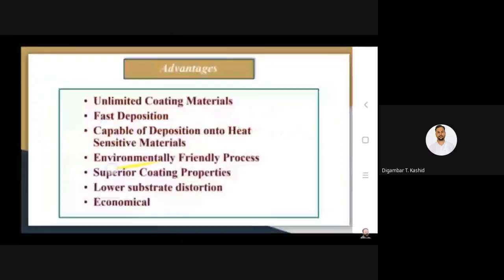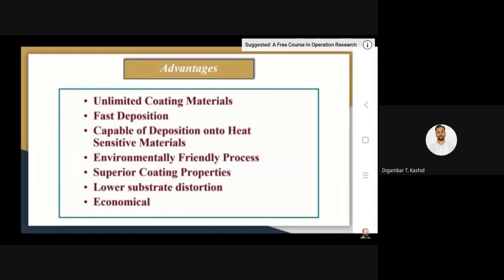Usually this is a versatile technique, as I have mentioned, because it can be applied to a wide range of materials, starting from polymeric materials to high melting ceramic materials. Deposition speed is very fast. There is a negligible heat affected zone. The process is very environmentally friendly. There are superior coating properties, lower substrate distortion, and it is much more economical compared to high-end processing like laser or electron beam processing, and it is capable of deposition on heat sensitive materials also.